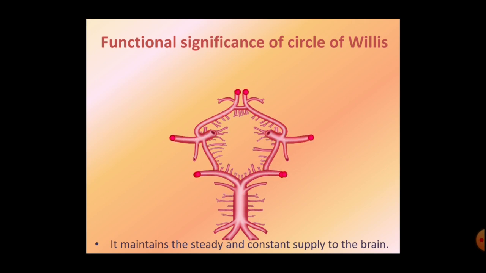If one of the major arteries forming the circle of Willis is blocked, then the area to be supplied by that artery will be compensated by the opposite sided artery. Thus, the circle of Willis provides various alternative routes for the collateral circulation. It is called the arterial traffic circle.